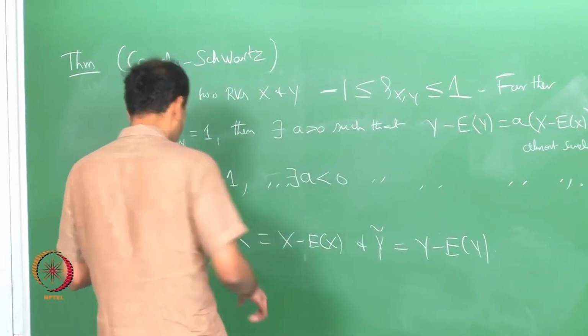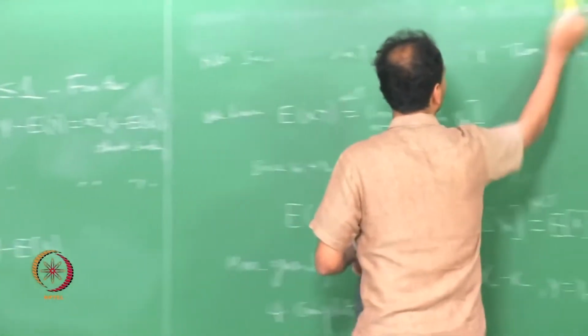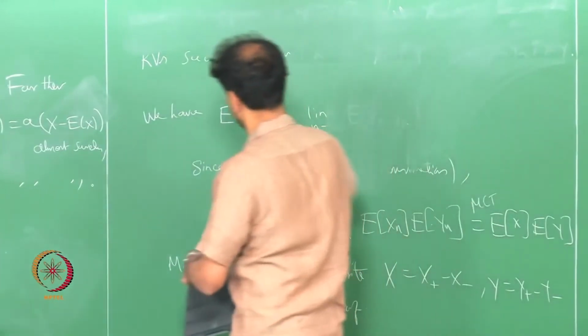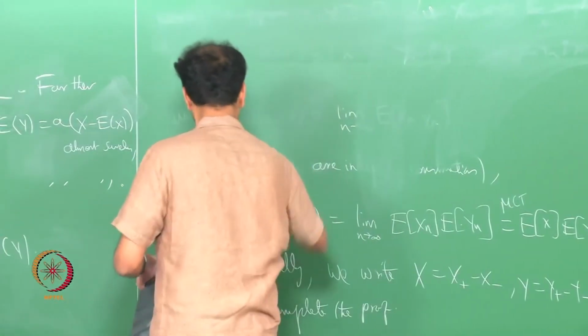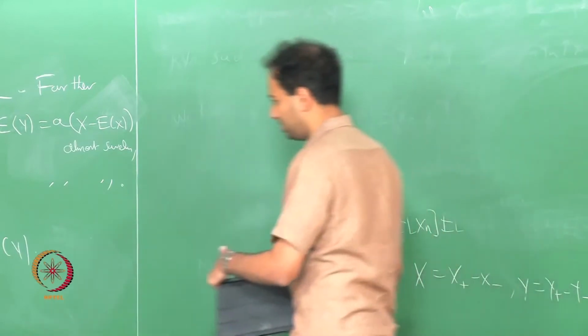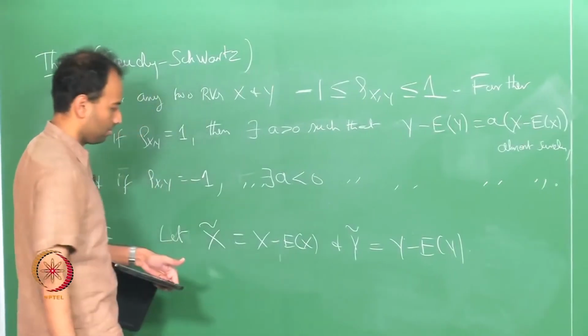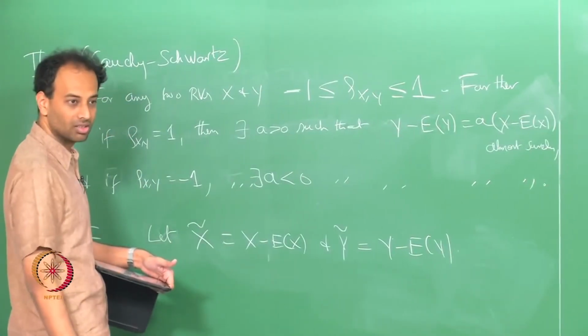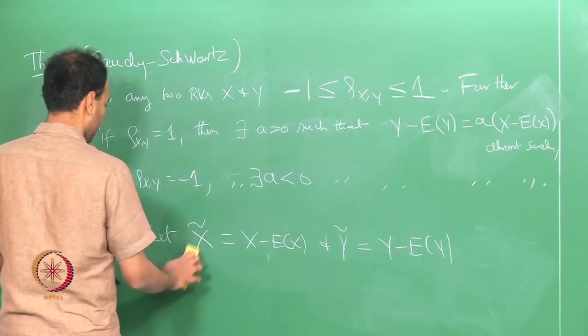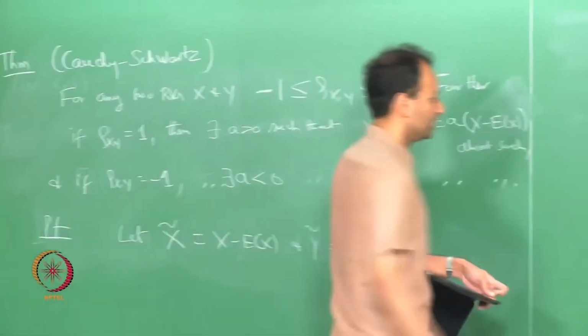Now, I want to show, consider this. This is what you have to start with. With this definition, expected x tilde squared will be the variance of x, and similarly expected x tilde y tilde will be the covariance of x y.